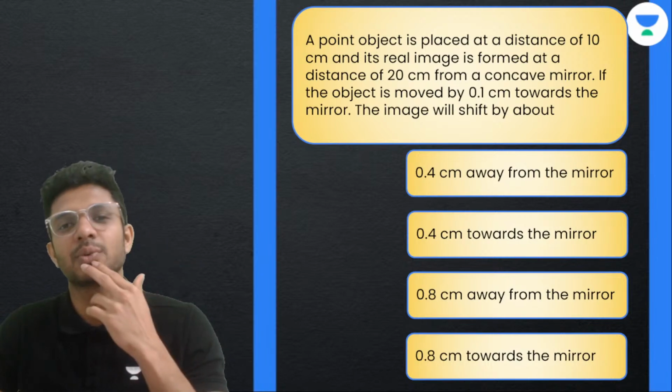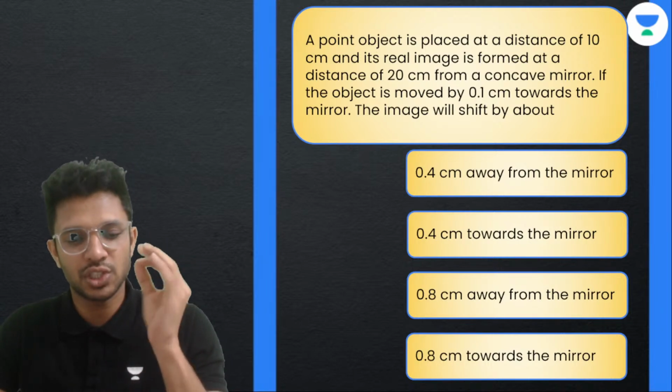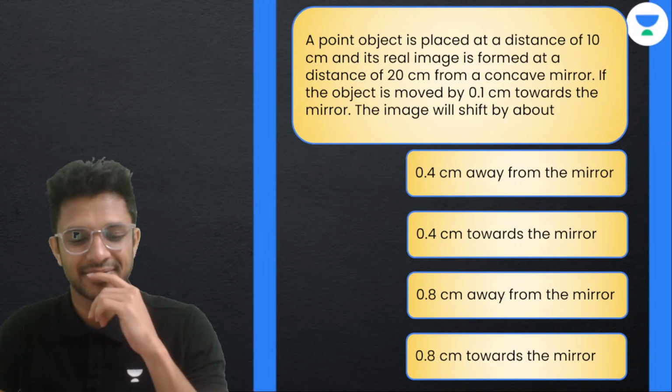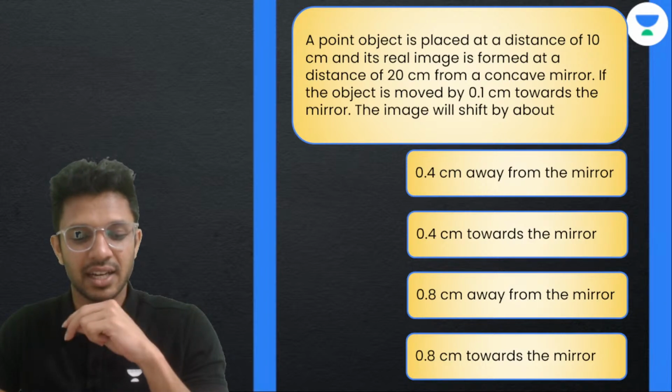Okay. So the next question is right in front of you. So do it as quickly as you can. Hi Rakesh, hi.